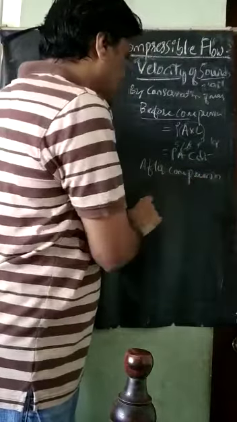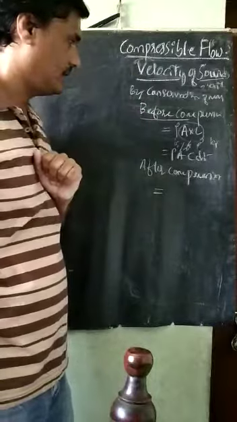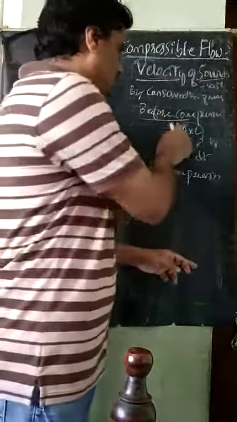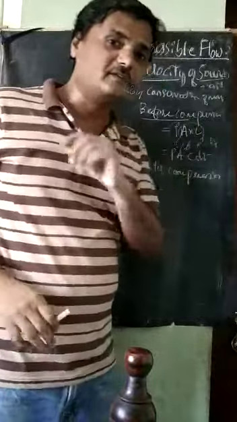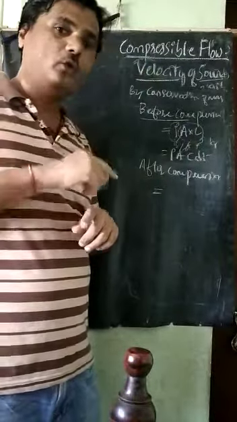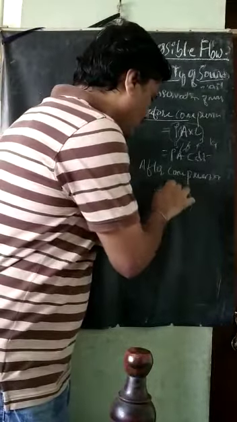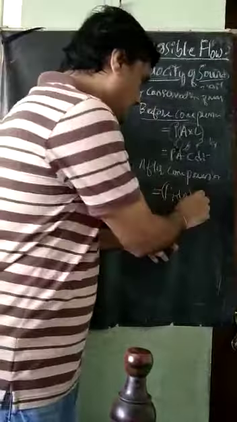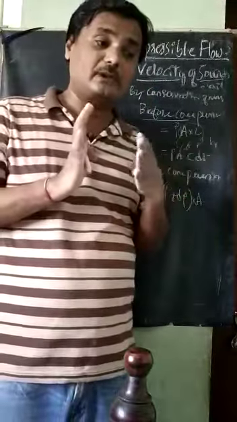After compression, what is the change in the mass? Density is changing, as I have told: rho becomes rho plus d rho, into area, which is the same, but the length is how much is compressed?